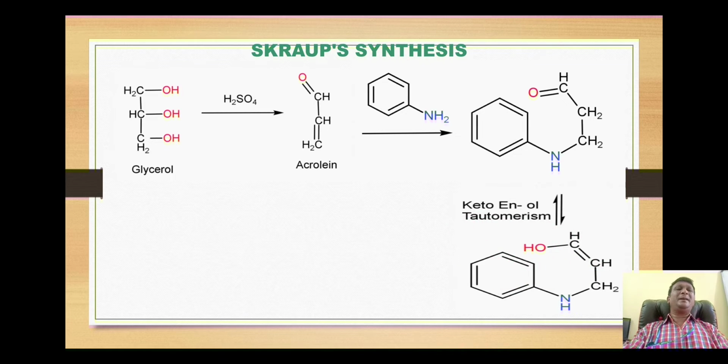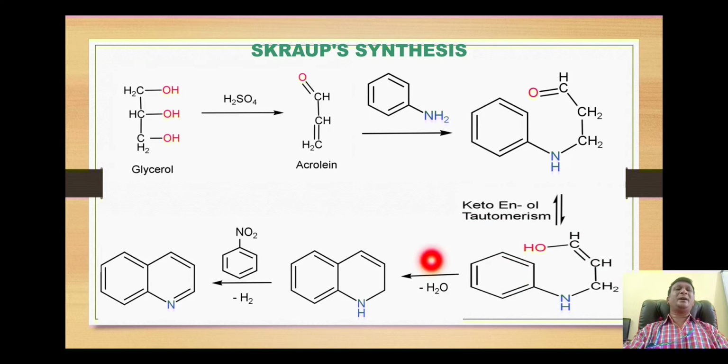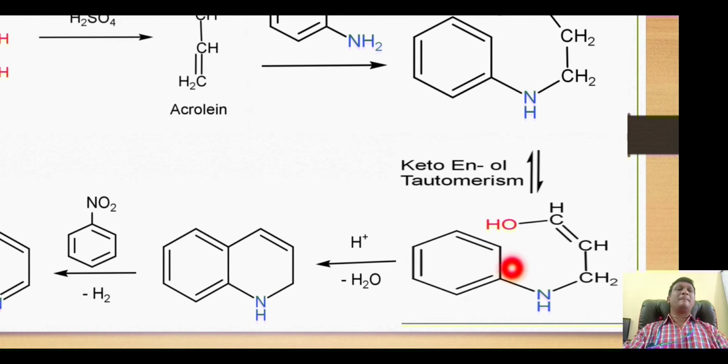So when this enolized product is treated with acid, the proton attacks this hydroxyl group and thus a water molecule will be generated, and the carbocation so generated then attacks this position, which is alpha to the amino group. This is the amino group, and for this it is the alpha, or rather the ortho position. So there is liberation of a water molecule. You may say that this ortho hydrogen and this hydroxyl group were eliminated as a water molecule, and thus we get a cyclized product over here.